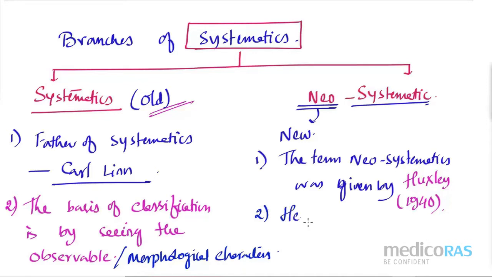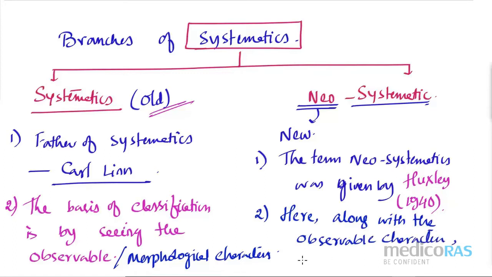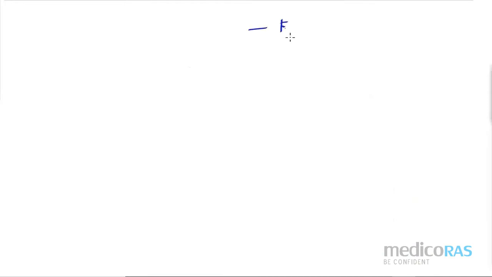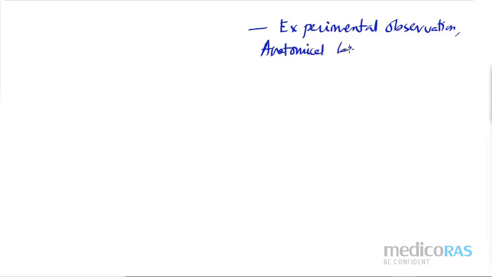Here, along with the observable character, one should study the experimental observation, anatomical behavior.